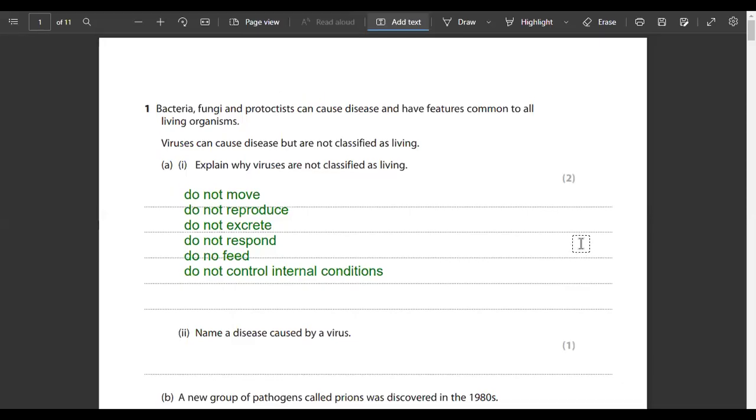So this is the worksheet for the variety of living organisms. Bacteria, fungi, protists were the three kingdoms that we talked about. Now viruses can cause disease but are not classified as living. Explain why viruses are not classified as living. वो हमने यहाँ पे बता दी because they do not move, do not reproduce, do not excrete, do not respond, do not feed, and do not control internal conditions.